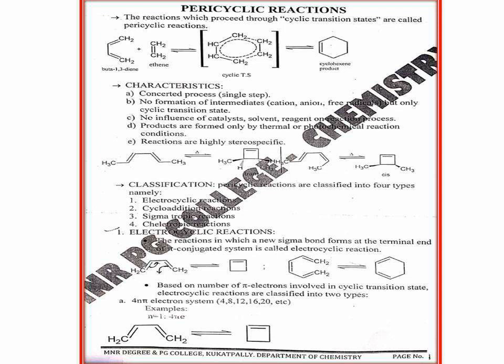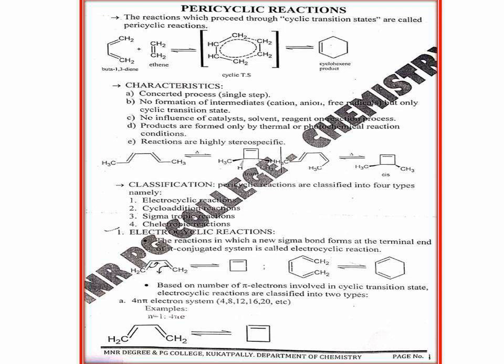Whether we get the cyclic compound from the open-chain conjugated system, or the open-chain conjugated system from the cyclic compound, it does not matter; both come under the electrocyclic reaction.